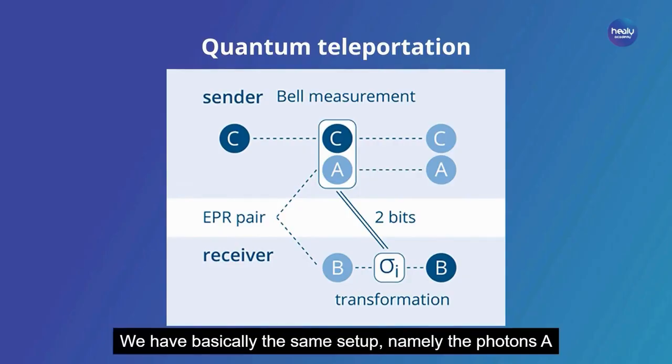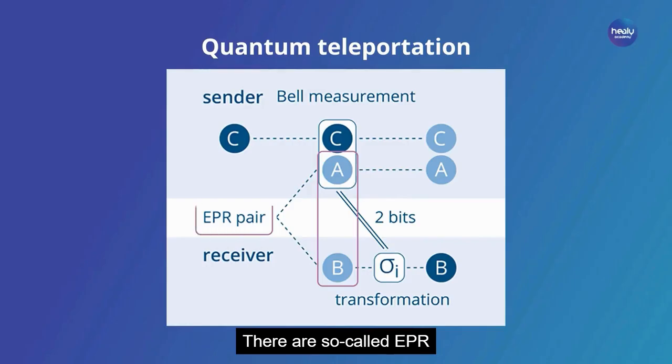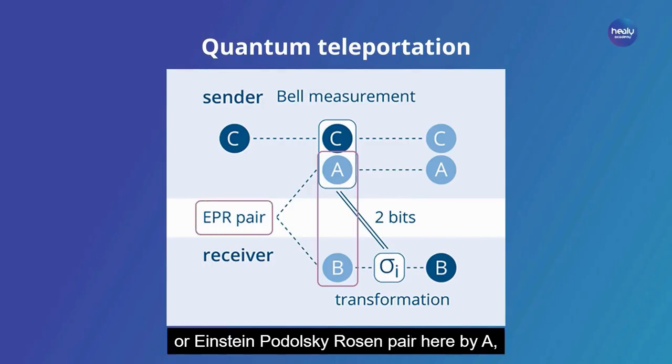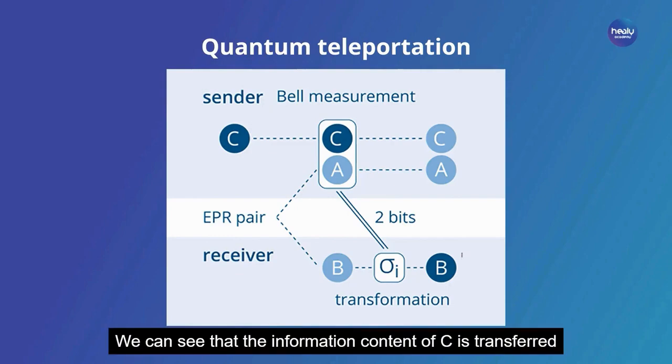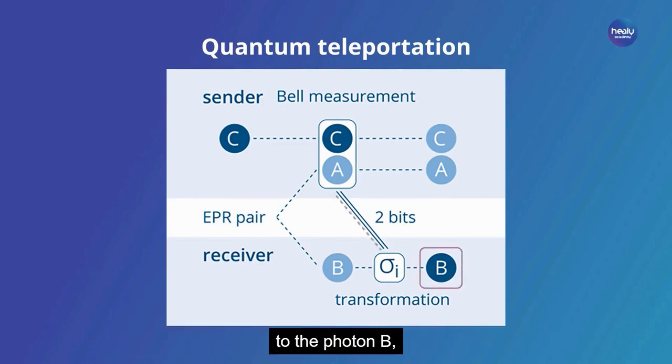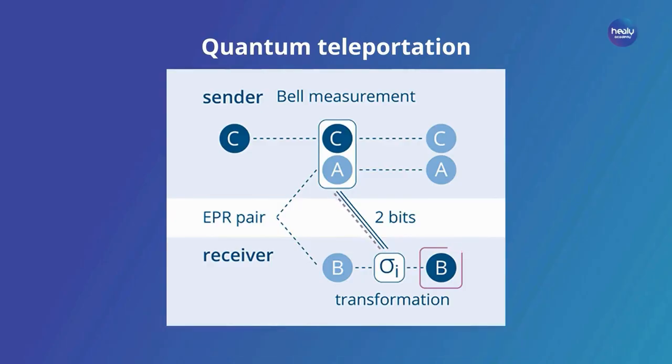Here, we have basically the same setup, namely the photons A and B, which are quantum entangled. They are a so-called EPR or Einstein-Podolsky-Rosen pair. Here, by a so-called Bell measurement, an input photon C is entangled with the photon A. We can see that the information content of C is transferred to the photon B, but only if 2 bits are transferred from A to B here.